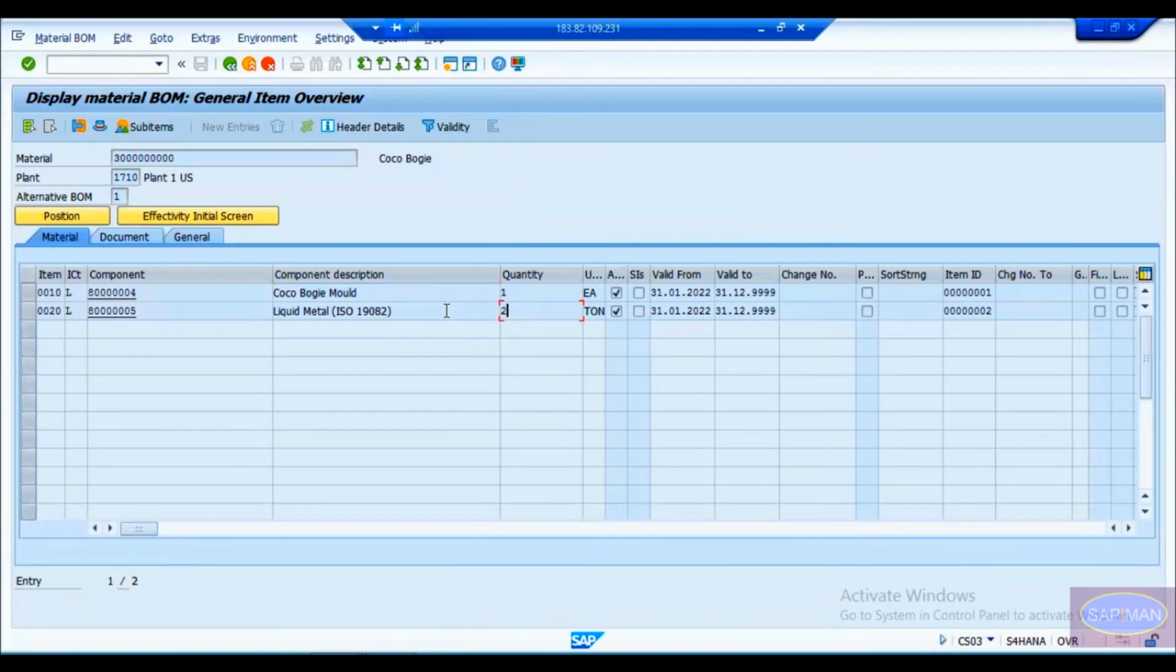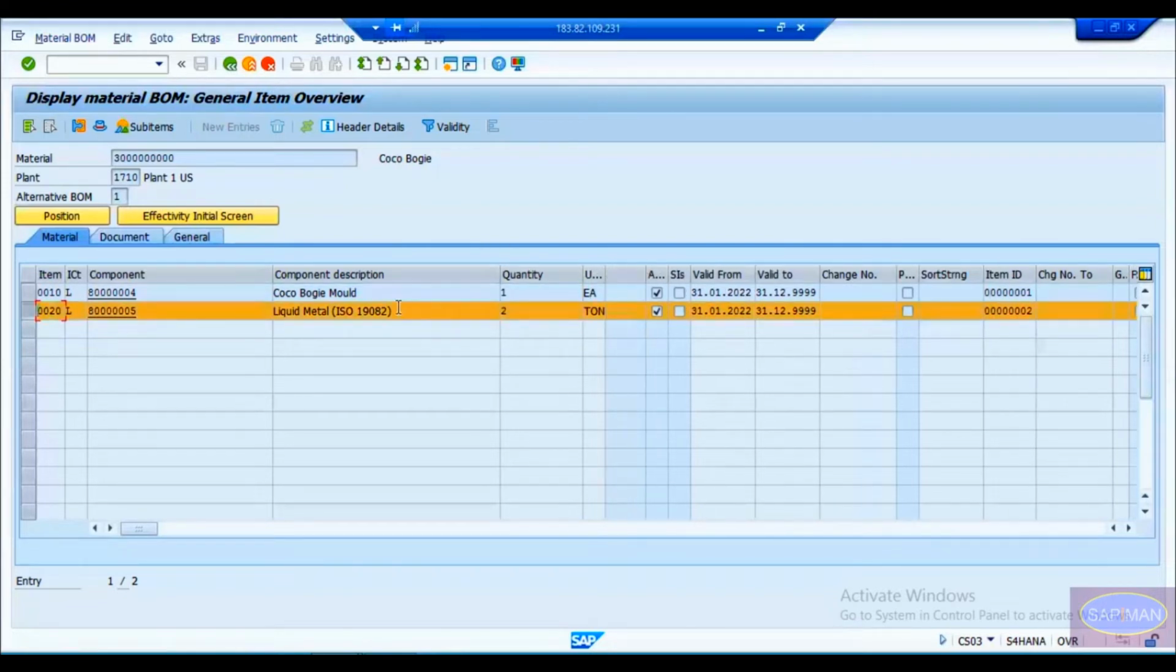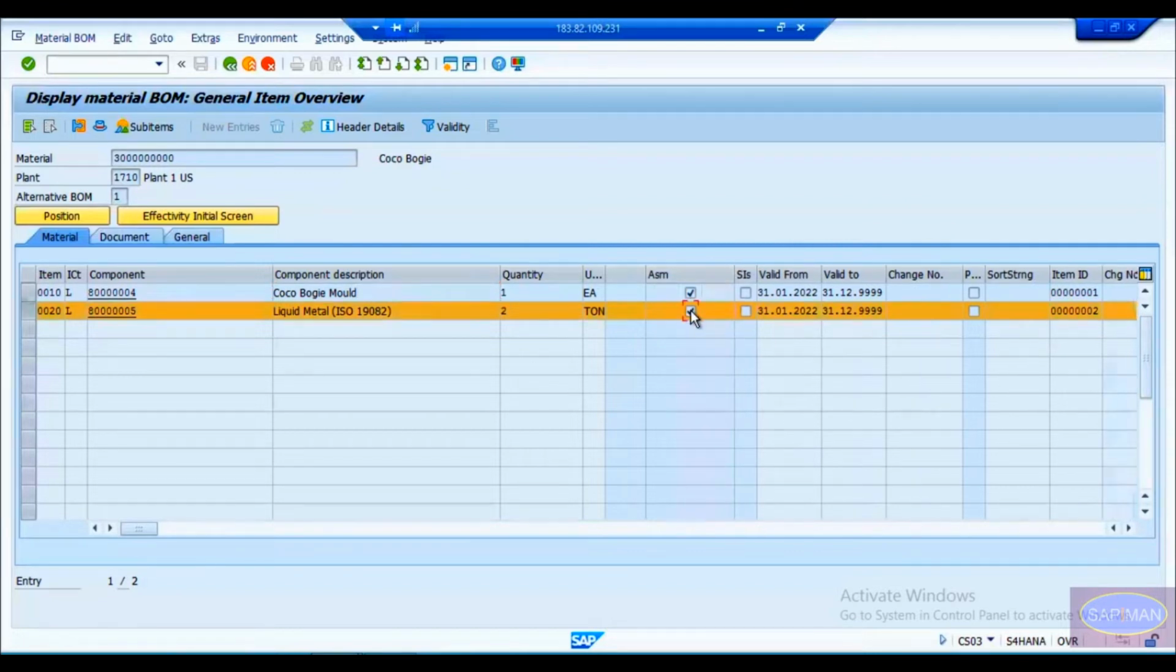It's 2 ton because liquid metal is measured in liter or milliliter or ton. So this time I have taken it as a ton. And then this liquid metal has a further BOM. Similarly, this coke bogie has a further BOM also. How to know that? You can see the assembly indicator here, right? This assembly indicator indicates that this is an assembly product, meaning this material further has a BOM.